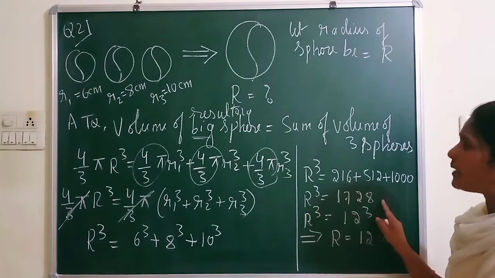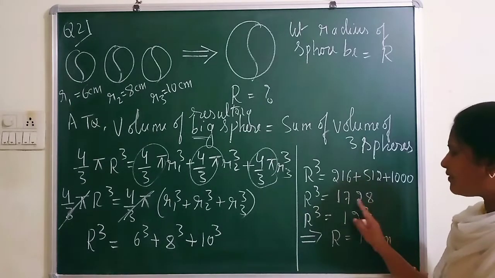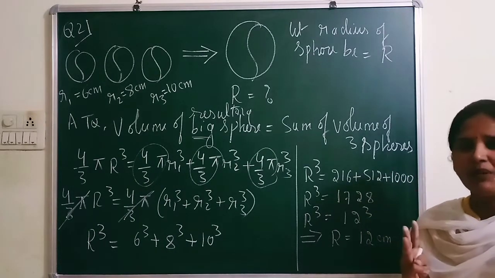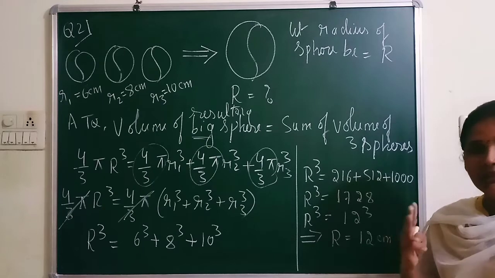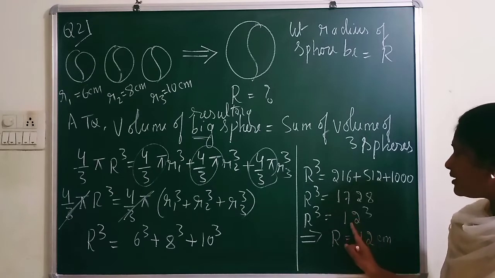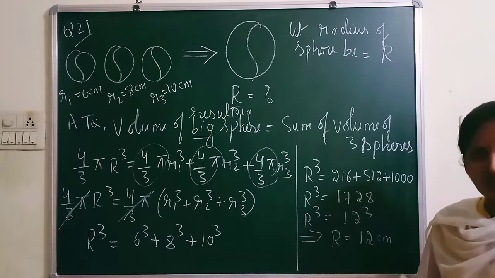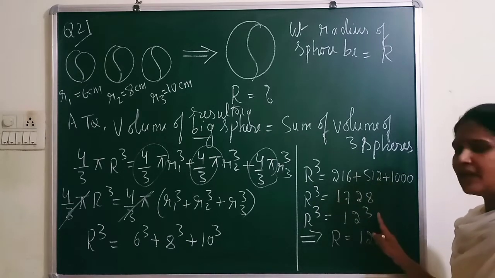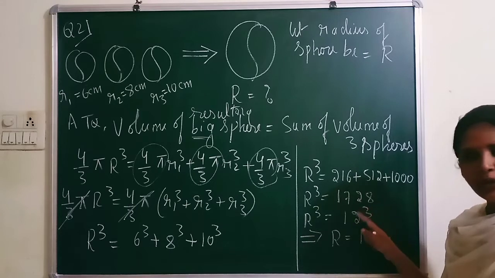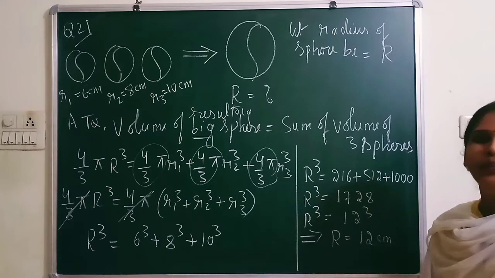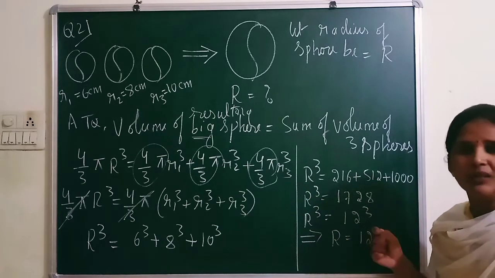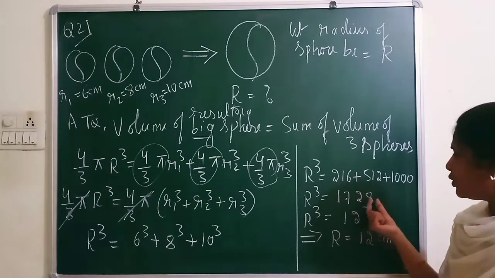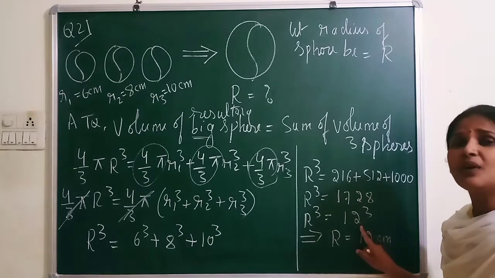First do it with the prime factorization method. When you do prime factorization, you have to arrange the prime numbers as triples. So you will get 6 in triple and 2 also in triple. So 2 into 6 is 12. So that is 12 cube. Because it is a bigger number, you cannot tell orally, so you have to do the prime factorization method. There is only one method you can do. So R cube equals what? 12 cube. That is, 1728 can be written as 12 into 12 into 12.